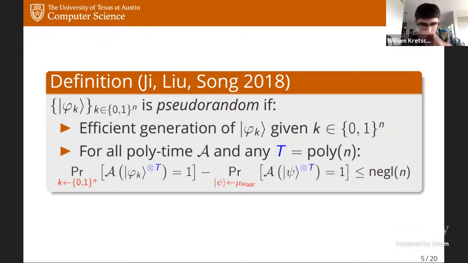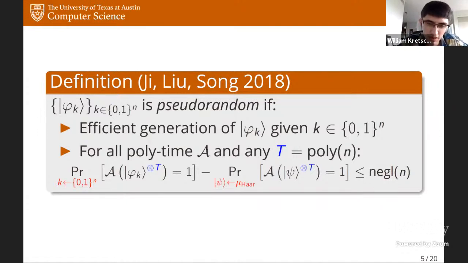And in fact, there's really only two key differences, right? One is that instead of being an approximation to the uniform distribution, these are approximations to Haar random states. And the other is that we allow the adversary to have multiple copies. So any polynomial number of copies of this quantum state, and this is motivated by the no cloning principle, where having many copies of a quantum state is potentially more useful than just a single copy.